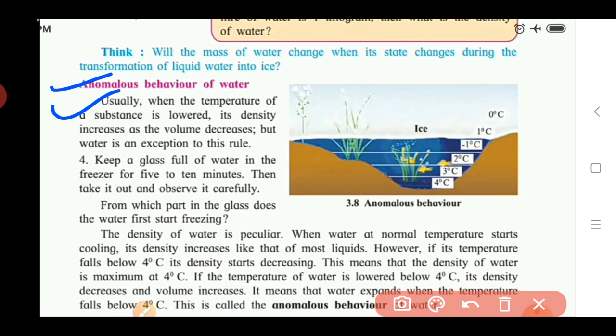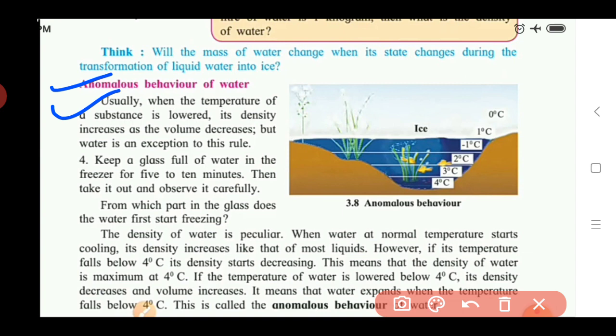During such a condition, the density of that substance will increase and the volume will decrease. When we decrease the temperature of any substance, due to this decrease in temperature, the density of that substance increases. Why? Because all the particles come closer to one another.